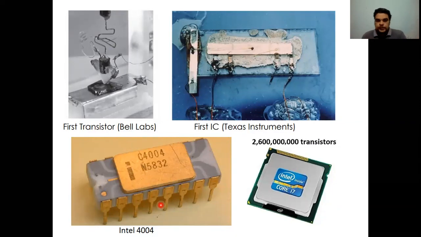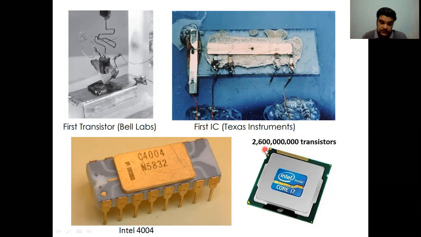Nowadays, if I compare the number of transistors in current processors, for example, let us consider the Intel Core i7 processor, what is the number of transistors in this processor? In this small area, the number of transistors is 2.6 billion.